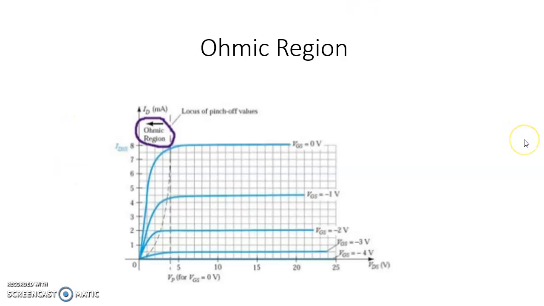Next, let us see the drain characteristics. The drain characteristic curves are divided into three regions. The first one is the ohmic region, the second is the saturation region, and the third is the breakdown region. In the ohmic region, if you increase the drain to source voltage, the drain current ID increases linearly. It obeys Ohm's law. That is why this region is called the ohmic region or triode region.